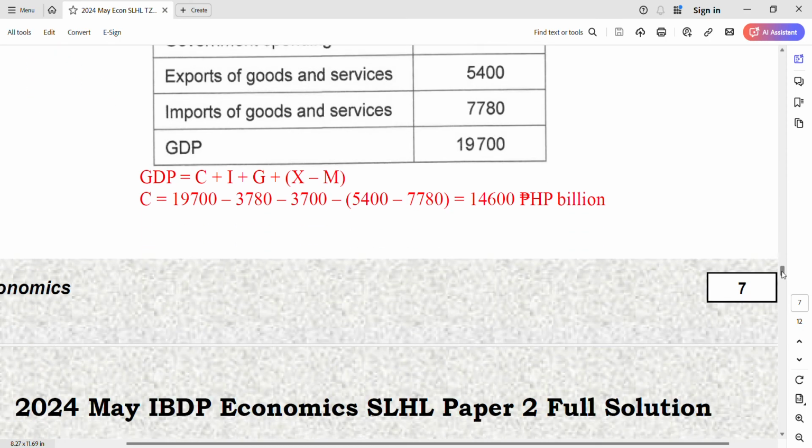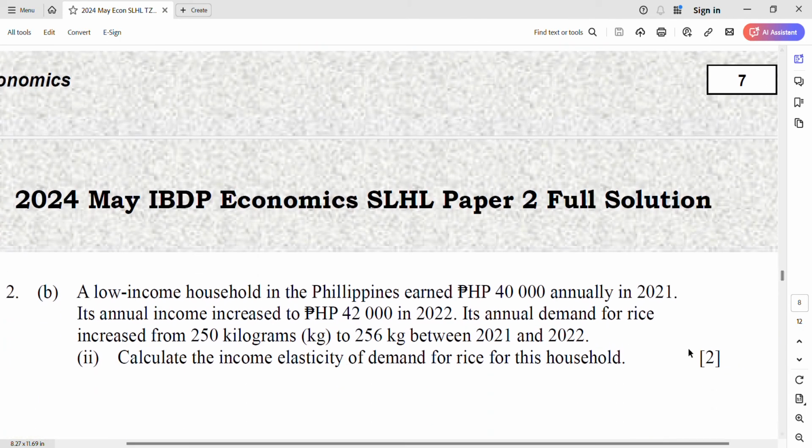Well done. Next one. A low-income household in the Philippines earns 40,000 first, and then 32,000. Oh, good. Increase of income, right? And its annual demand for rice increased from 250 to 256. Before, I learned rice is always an inferior good, right? But for this example, rice is a normal good, right? Increase of income, increase of consumption of the rice. So it's a little bit not particular, I should say.